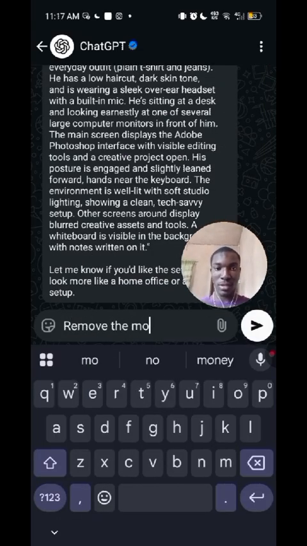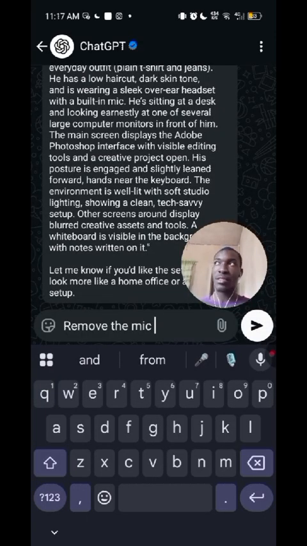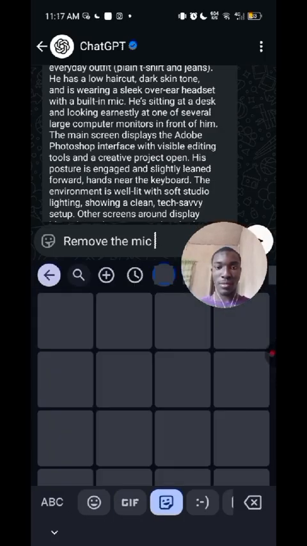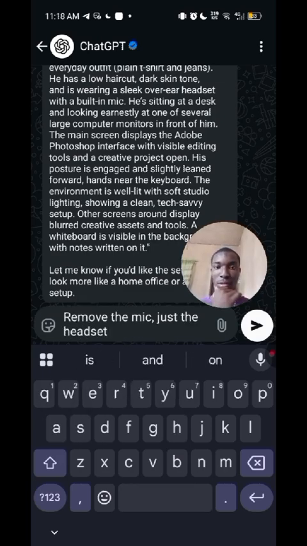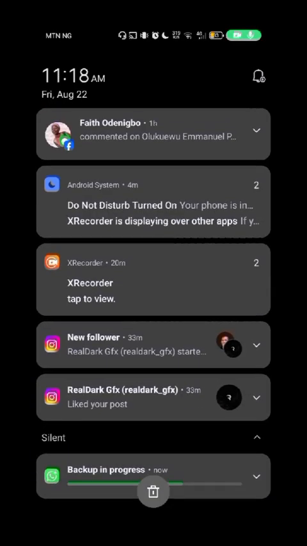Remove the mic, because it's not on a call, it's just working. Remove the mic. So, a headset with a built-in mic? No, no, no. Remove the mic, just headsets. So you just have to work with ChatGPT. Read the prompt, and if it's not actually what you want, keep editing, and then you actually get the result that you want. So don't just rush it. Remove this mic, just the headsets. So that's it.